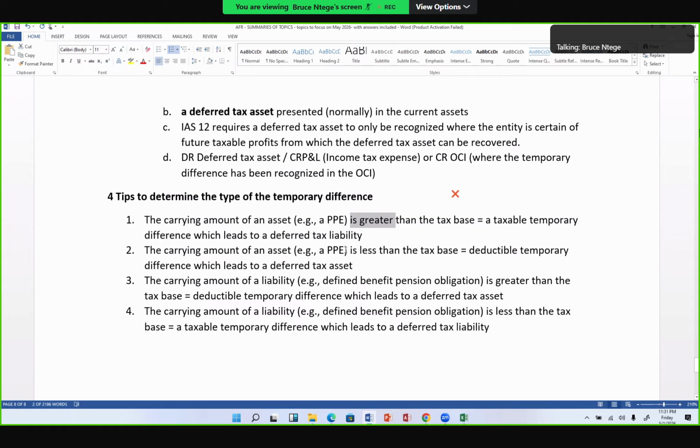Otherwise, if you find that you have an asset like a PPE or investment property, but the carrying amount you have in the financial statements is less than tax base, then you do the opposite of rule 1, deductible temporary difference, deferred tax asset. So you move on in that way. And in this paper, you can utilize deferred tax implications on all questions or under all standards, as long as there's a change in the values, or as long as there's a monetary value for that asset or liability.